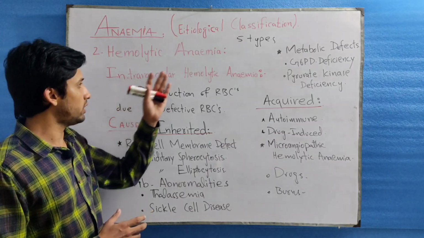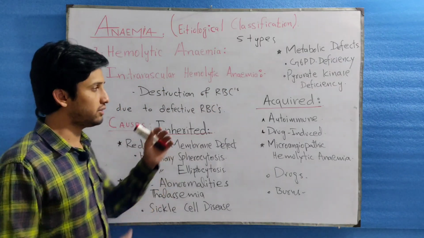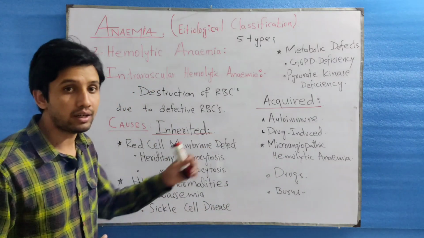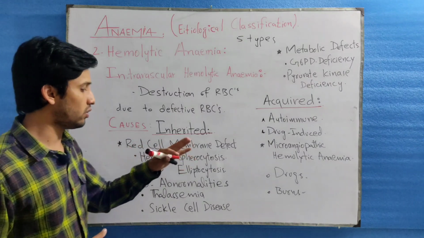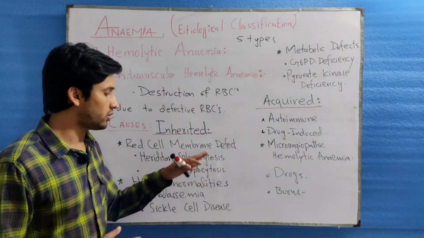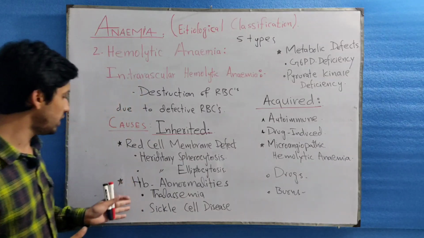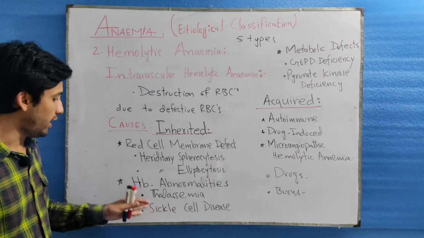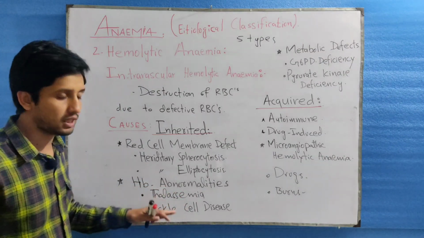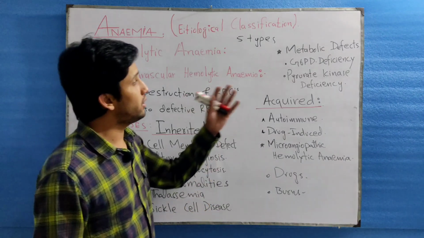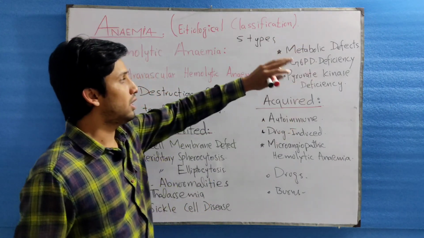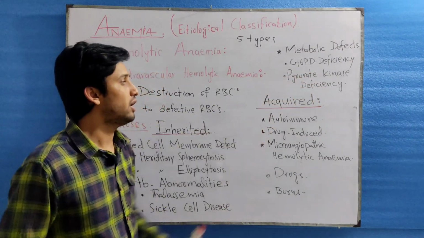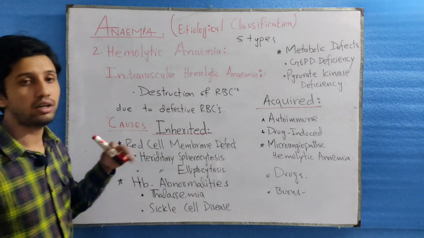The causes of intravascular hemolytic anemia involve inherited as well as acquired causes. The inherited causes involve red cell membrane defects, in which hereditary spherocytosis and hereditary elliptocytosis are involved. The next one is hemoglobin abnormalities, which are further divided into thalassemia diseases and sickle cell diseases. The other defects involve metabolic defects, in which glucose-6-phosphate dehydrogenase deficiency and pyruvate kinase deficiency occur, and these are all the inherited causes.